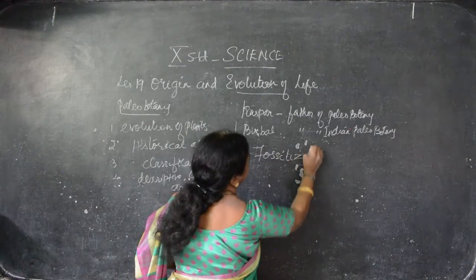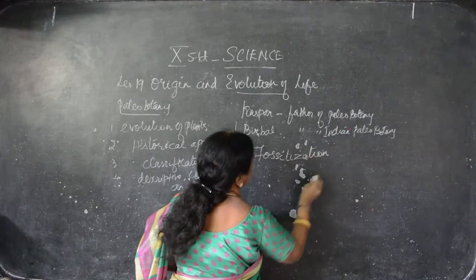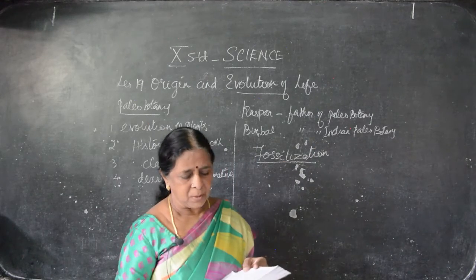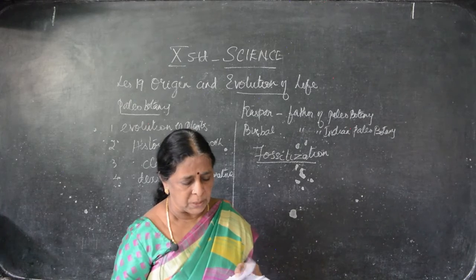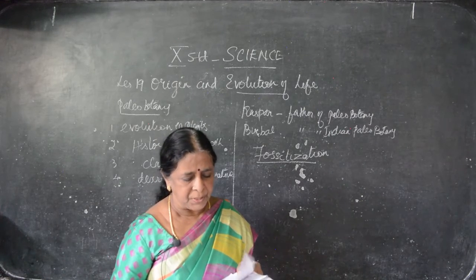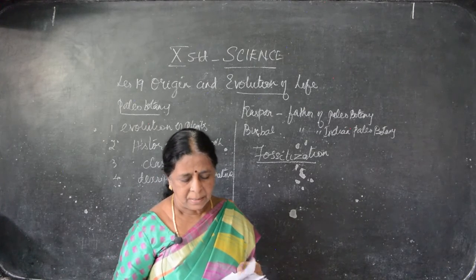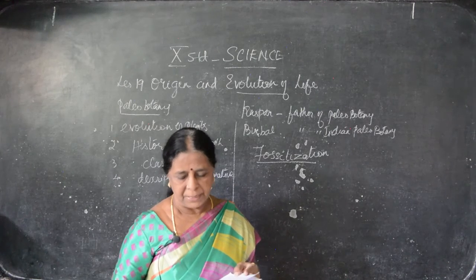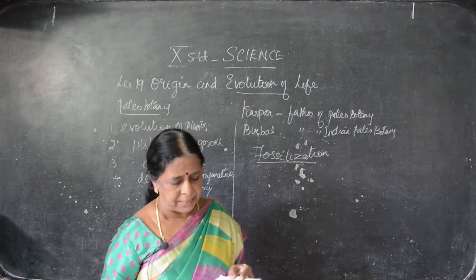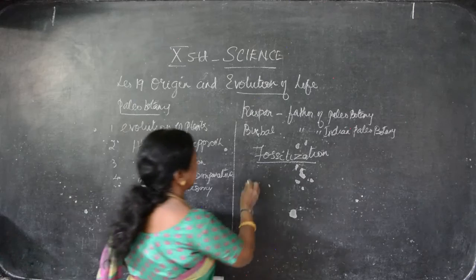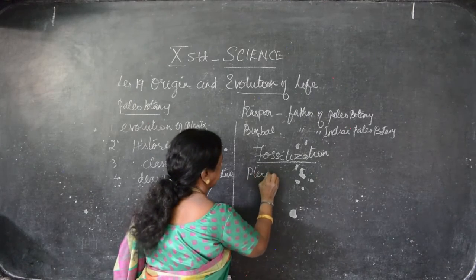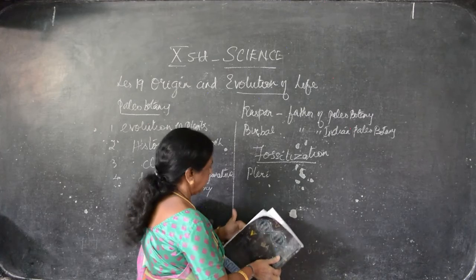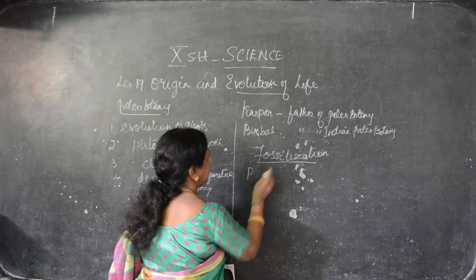Next we have to say what is fossilization. What are the ways of fossilization? Clear? Now we will see. First one, common methods of fossilization include petrification, molds and cast, carbonization, preservation, compression and infiltration. We have to see everything in detail. First we will see petrification.